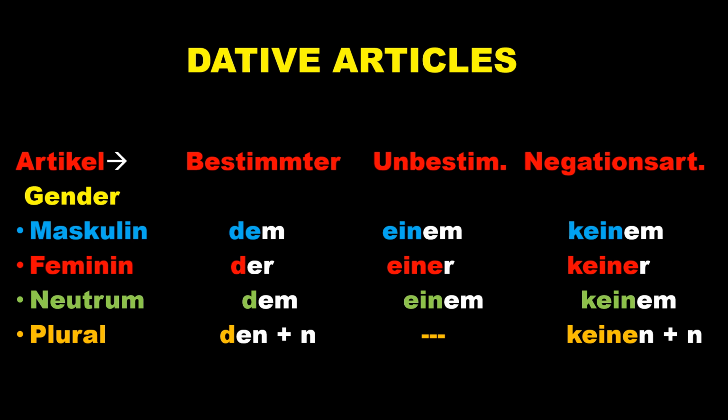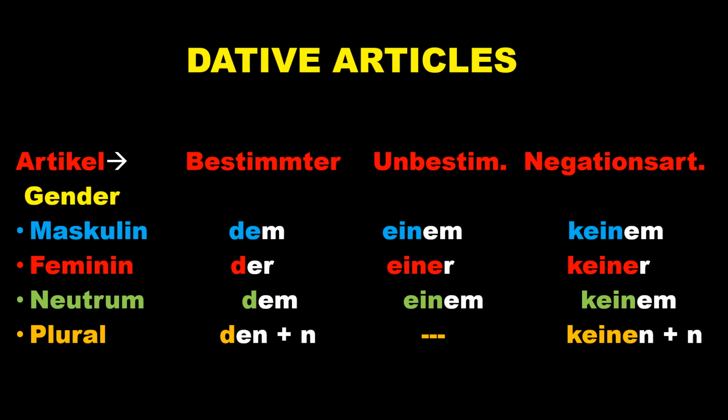When you are using the plural word Kinder in the sentence along with the preposition mit, it becomes dative: mit den Kindern. So that n will go at the end of the noun. That is how we will use it. We'll see a few examples to understand this. And in Negationsartikel also you have to add that extra n. This extra n is not added with all the nouns.